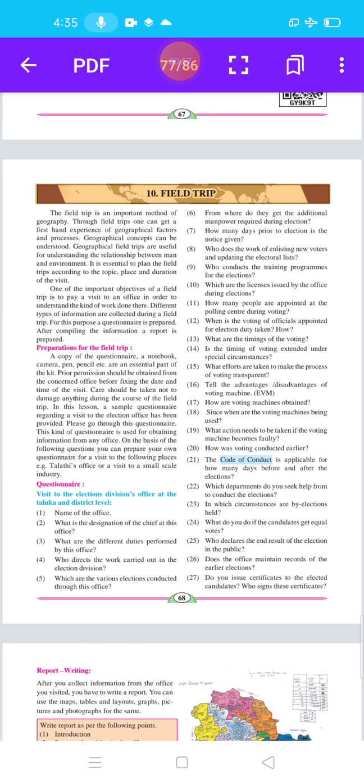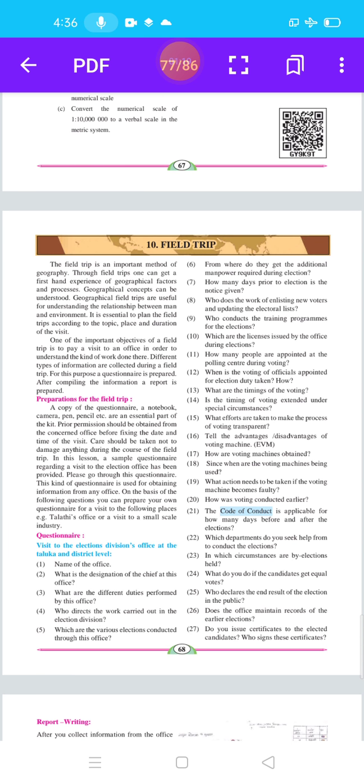Field trip is an important method of geography. Through field trips, one can get first-hand experience of geographical factors and processes. Geographical concepts can be understood. Geographical field trips are useful for understanding the relationship between man and environment. It is essential to plan the field trips according to the topics, place, and duration of the visit.